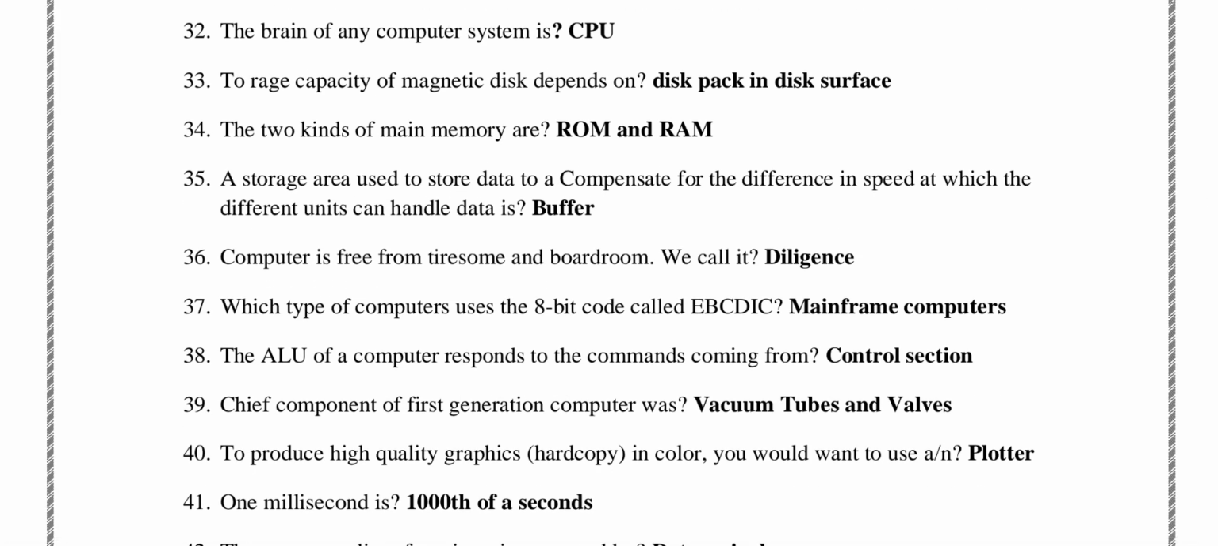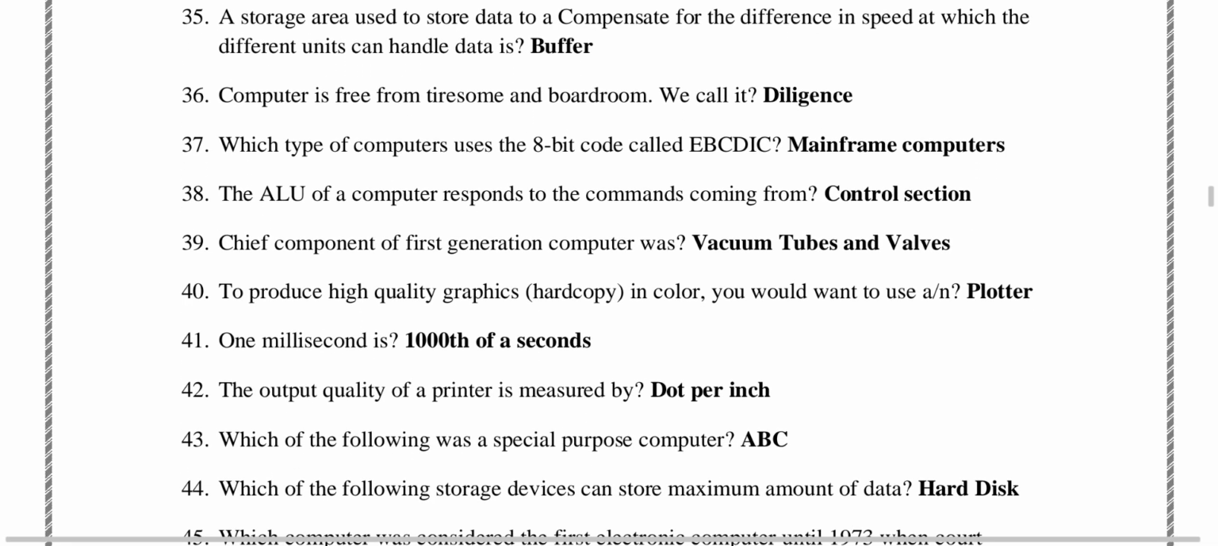The chief component of first generation computers was vacuum tubes. 40 MCQs, to produce high quality graphics hard copy in color you would want to use a plotter. 41 MCQs, 1 millisecond is a thousandth of a second. The output quality of a printer is measured by dots per inch.